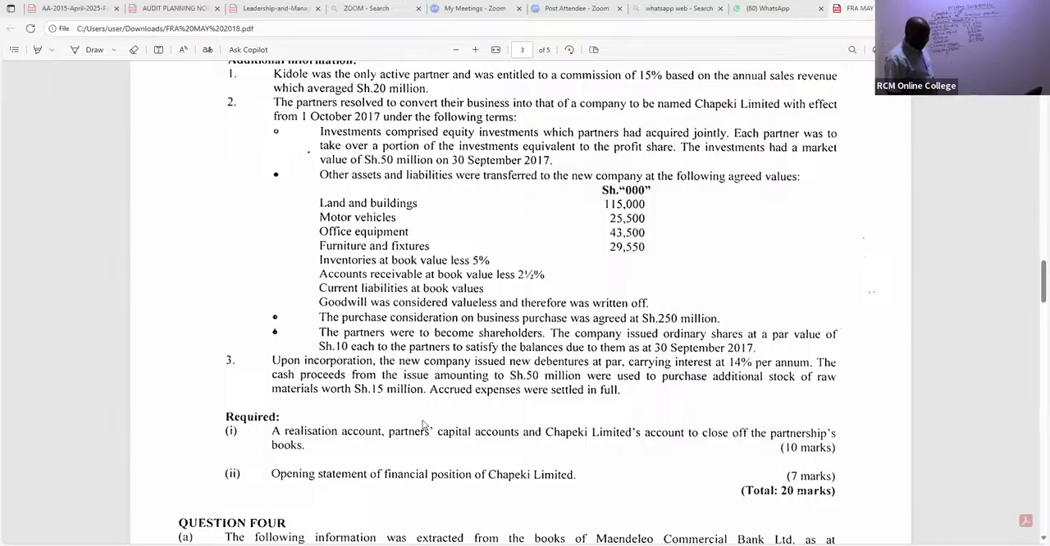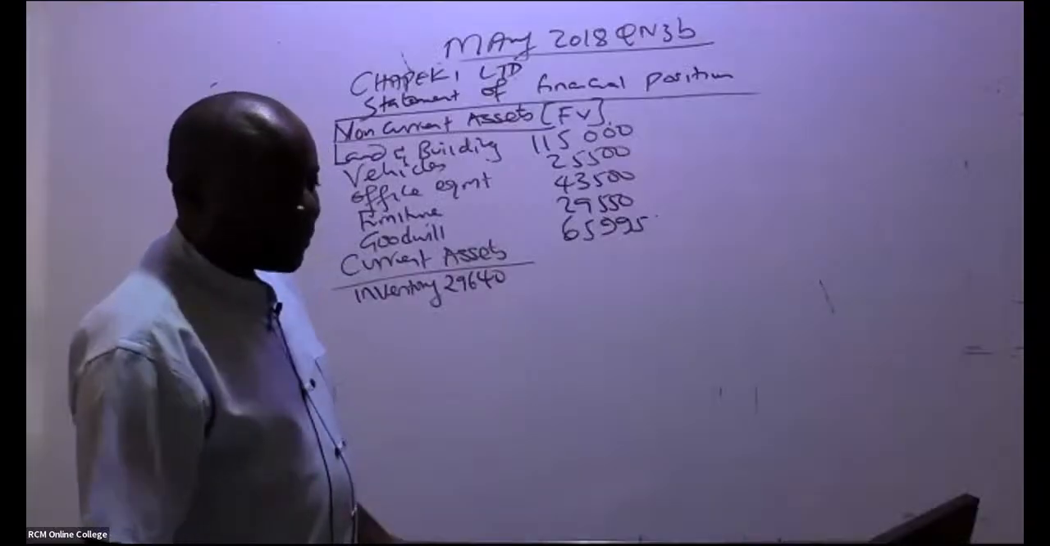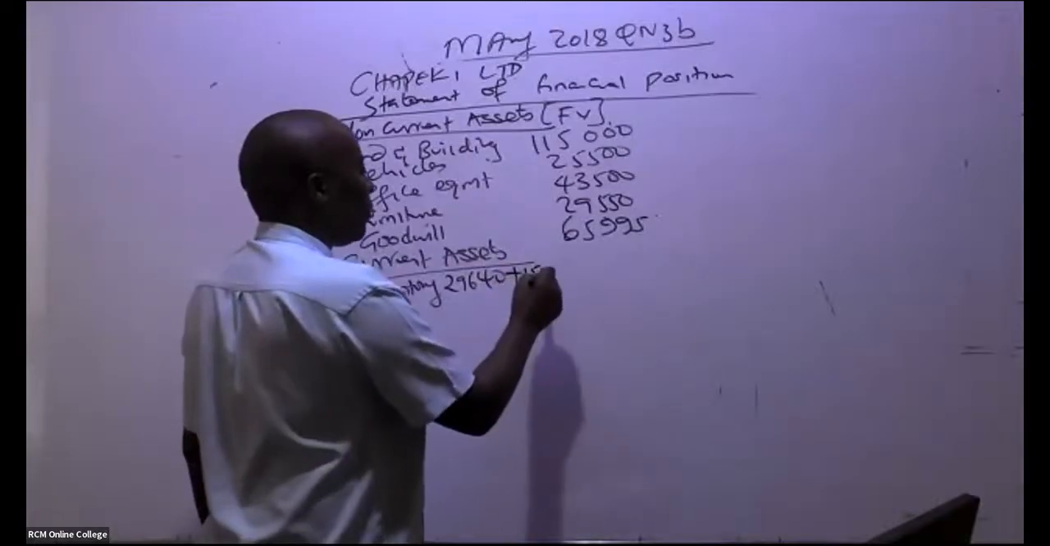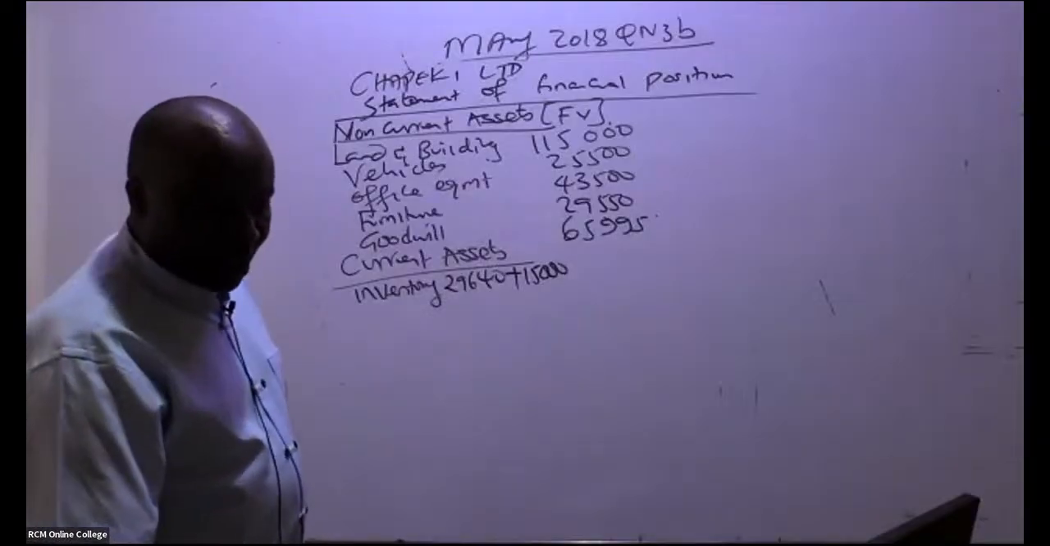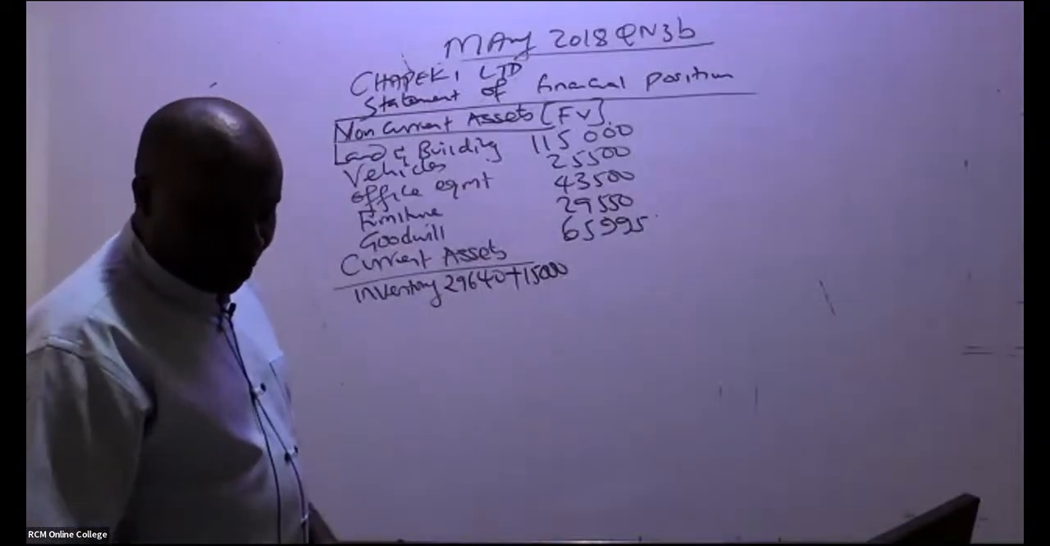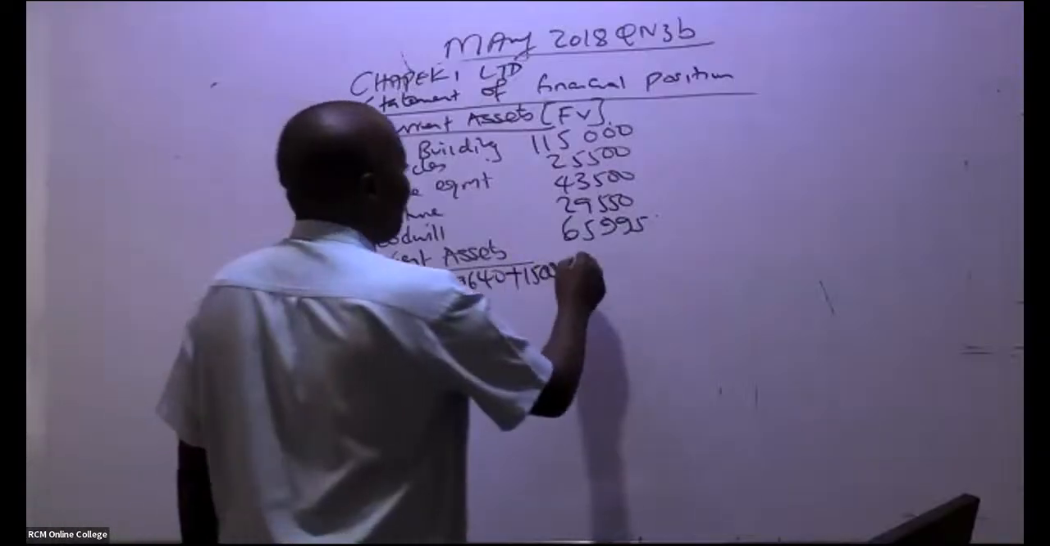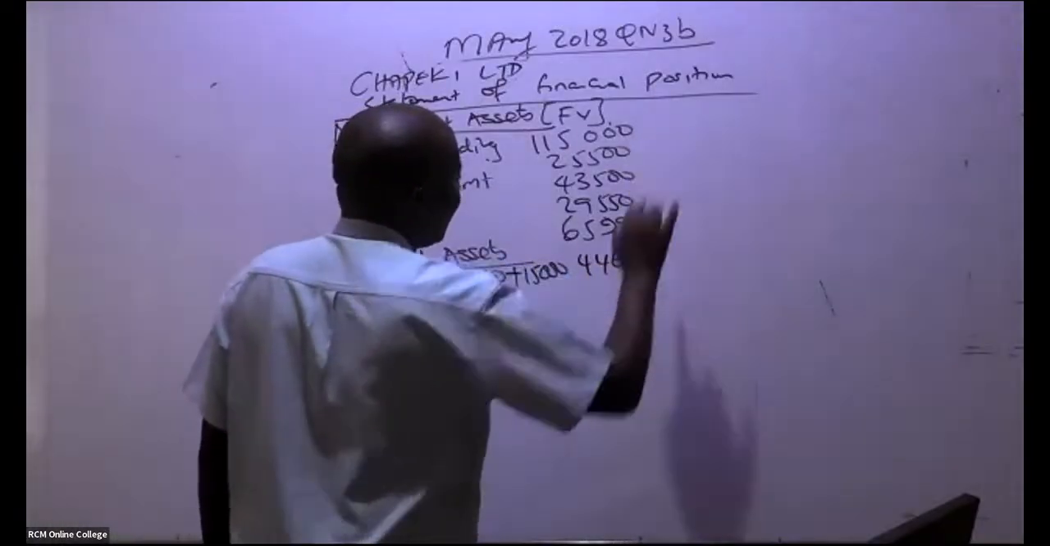The cash proceeds from the issue, amounting to 50 million, were used to purchase additional stock of raw materials worth 15. Of course, as we are working with fair value, plus 15,000. Remember, we're cutting the 3 zeros. So this gives us what figure as inventory? 44,640. Thank you very much. 44,640. These are marks passing like that.